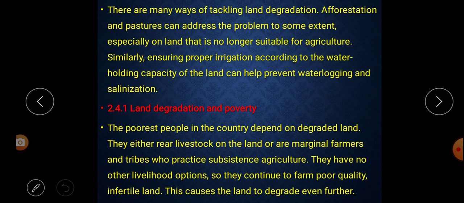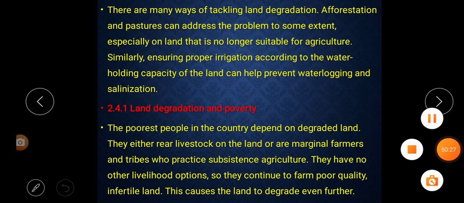So this paragraph says that there are many other ways through which land gets degraded, and it can be solved through afforestation, that means by planting trees, and by controlling the grazing of livestock. At the same time we can also control it by irrigating according to the capacity of the land. If we do that, then we can prevent waterlogging and salinization.